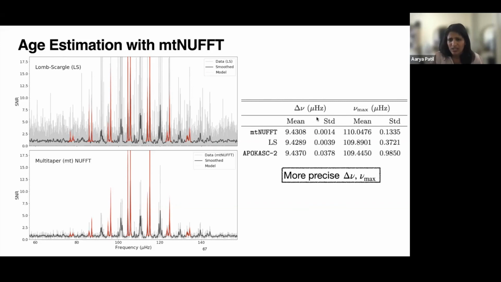You can see here the standard deviation for delta nu and nu max when you use MT-NUFFT with PBjam, when you use Lomb-Scargle with PBjam, and when you compare it directly with the APOKASC-2 estimate itself. And you can see that in all 3 cases, the multi-tapering is the most precise.